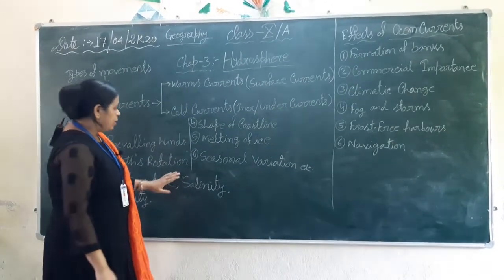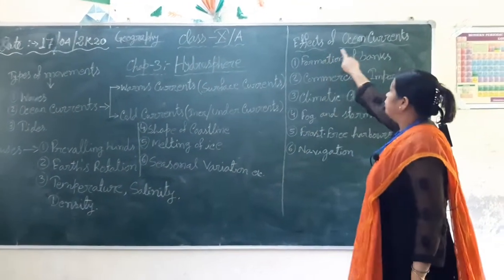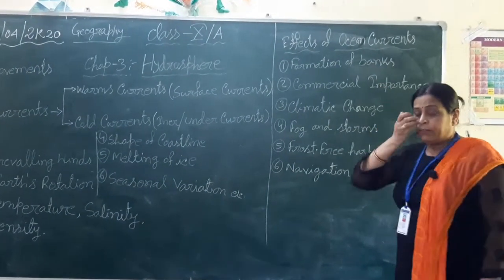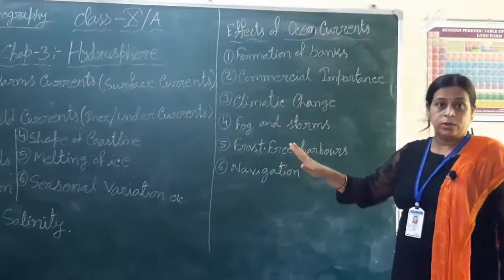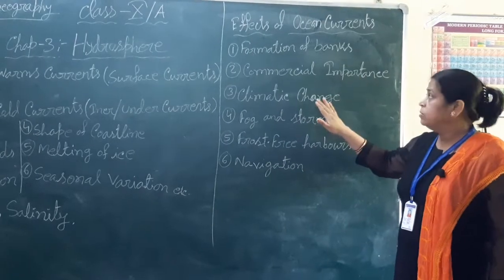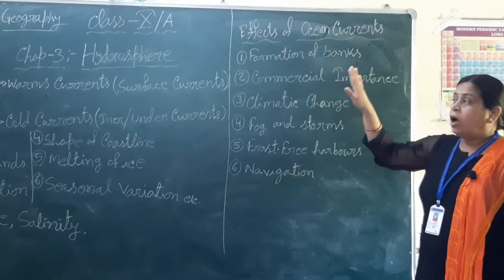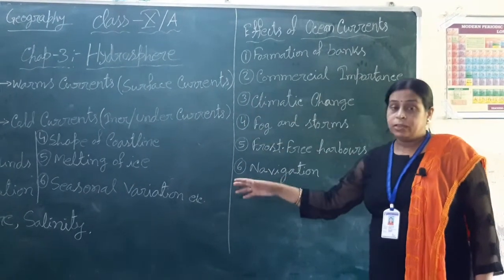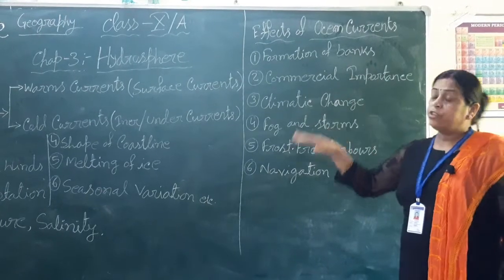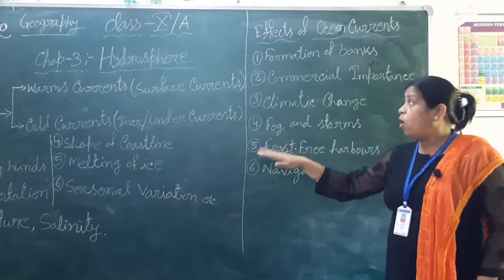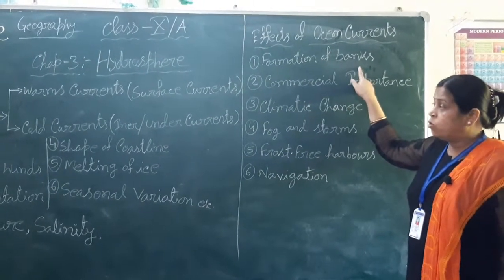Okay. Now we learn about the effects of ocean currents. Effects, that means what occurs due to the ocean currents. Formation of banks. Cold current brings icebergs with it, which melt when it reaches the middle latitude or when it converges with the warm ocean current.